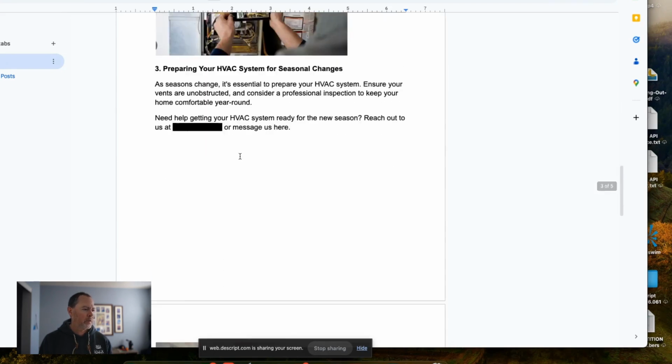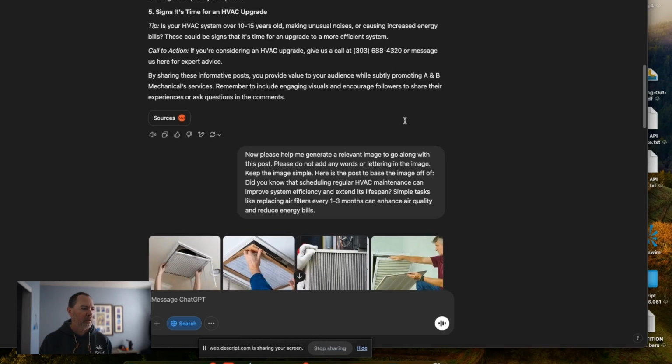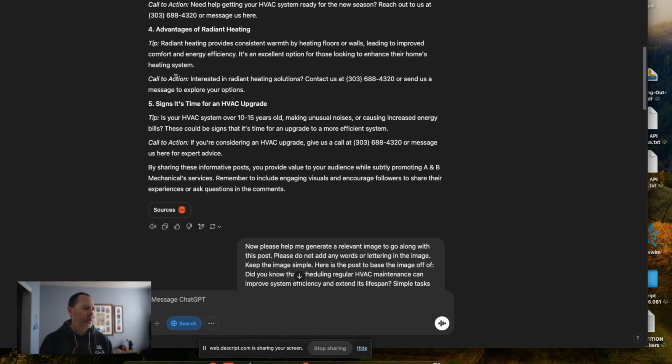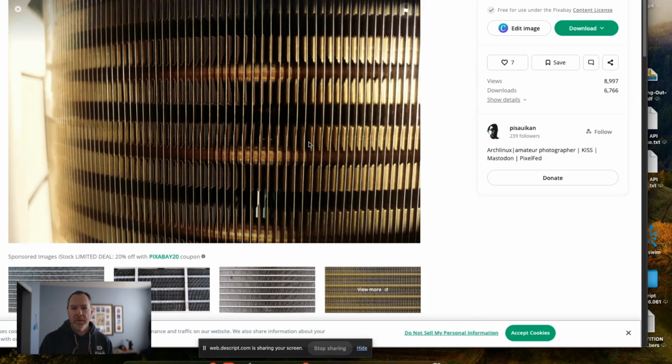All right, so that's how this looks. It's a super simple setup, and we just lead with value. And look how easy it is because ChatGPT does all the heavy lifting. It gives us the posts, we just copy them into a Google Doc, we just go grab some free images, and then we go and hit send.